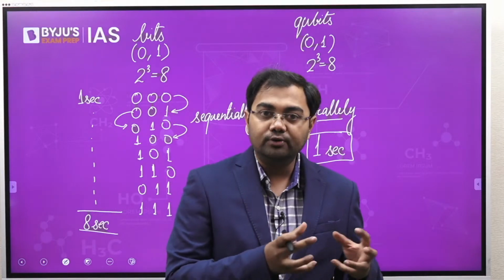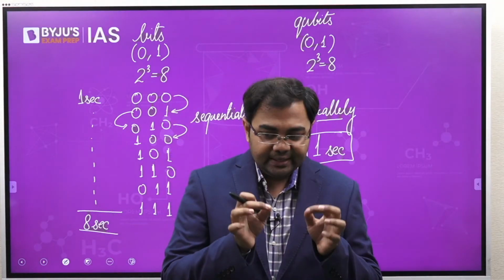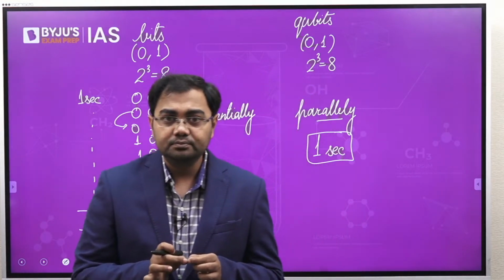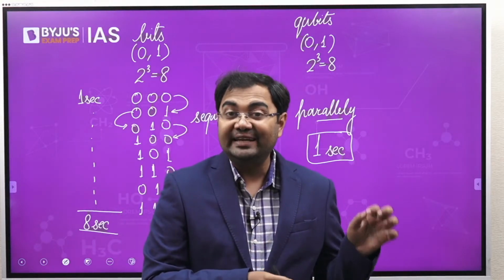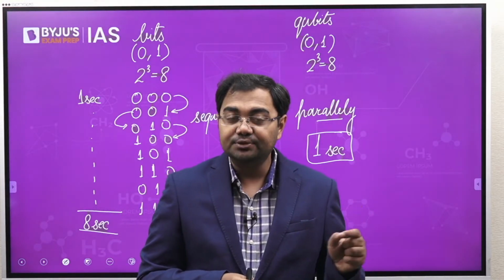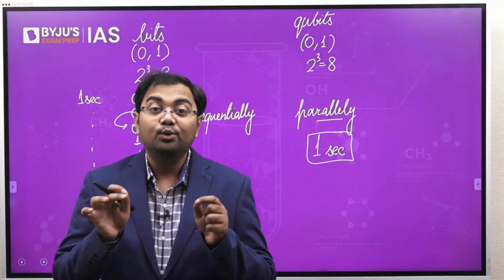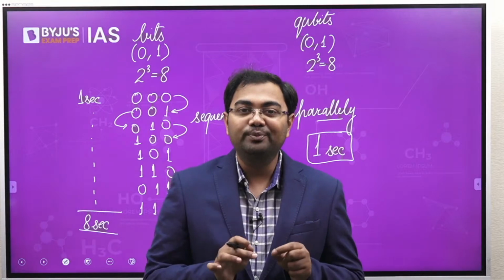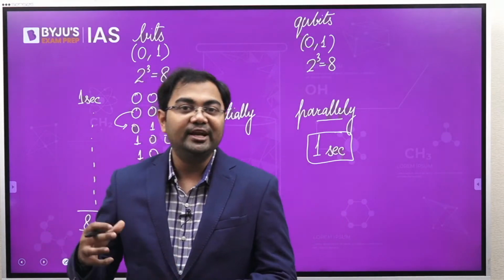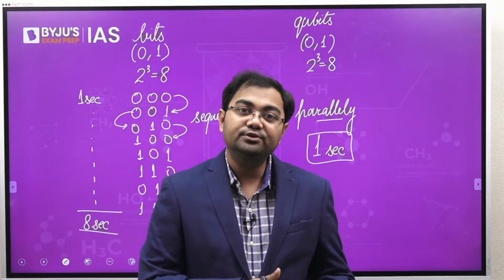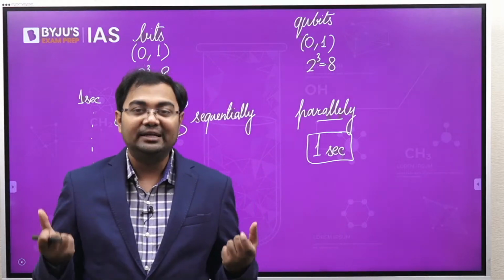And the difference that we are talking about will be enormous. For example, one of the quantum computers built by Google, it claims that the computation that might have been done by a normal computer in 10,000 years can be done by its quantum computer within 4 minutes, 200 seconds to be exact, is what they have claimed. So just imagine, on one hand you have 10,000 years, on the other hand you just have 4 minutes. This is the speed that we are discussing.